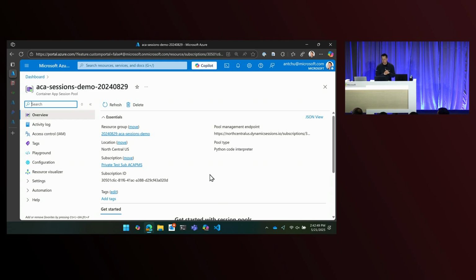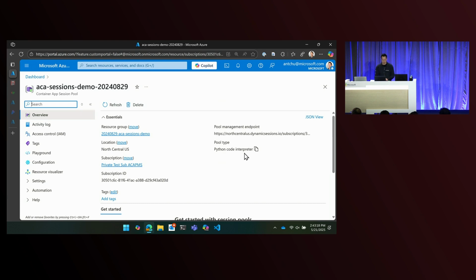So the first thing that you need to do is go to the Azure portal, or the CLI, or Bicep, and create yourself a session pool. It takes about 10 seconds to create. And in this case, I am creating a Python code interpreter session. You actually don't even have to know containers to use this, because the code interpreter scenario is so common that we actually provide you a way to create a pool with a Python code interpreter out of the box.